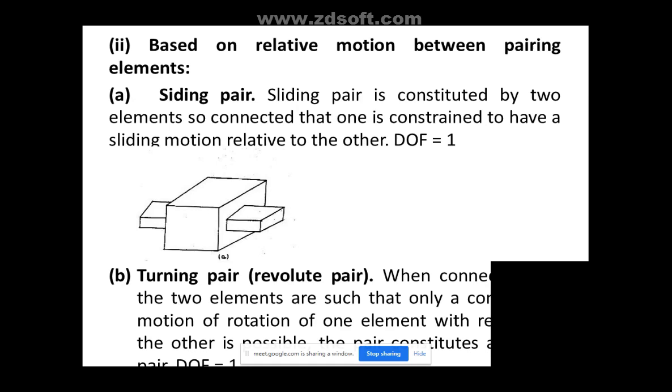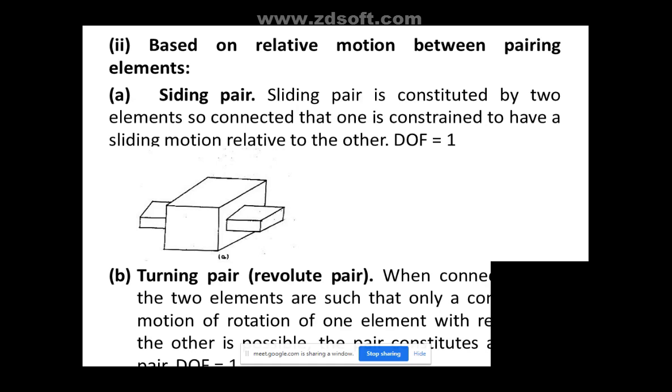Okay, so a sliding pair is constituted by two elements so connected that one is constrained to have a sliding motion relative to another. Your definition should be completely perfect, then only it is correct. If you miss the words relative to another, you are only 50% correct, because if you only place a book on two parts and slide it, it will not be a sliding pair. It should have the relative motion also. Because if you don't have motion between two parts, then it doesn't make sense to call it a pair. A kinematic pair is only found when two parts are in contact and have a relative motion between them.